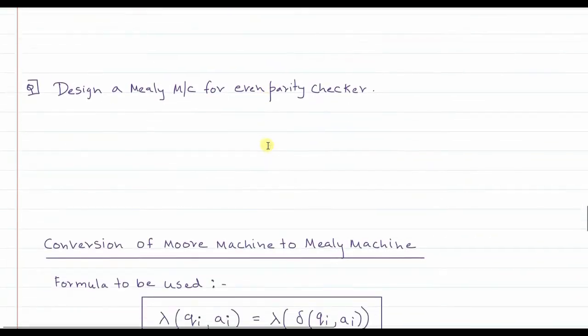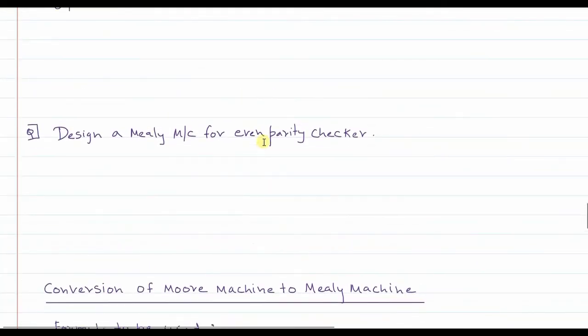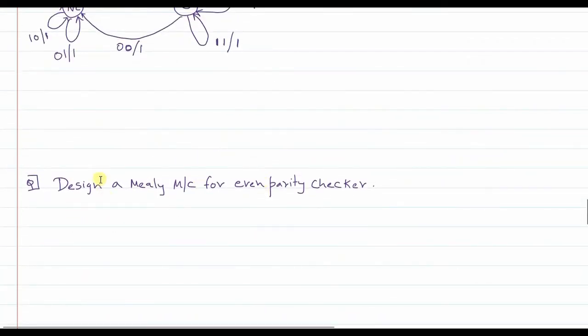Okay. Next, before we go to the next concept, we will design a Mealy machine for an even parity checker. Now we have already discussed what an even parity checker is. It simply says that if the number of ones in the given binary string is even, that means there is an even parity, the answer will be yes.